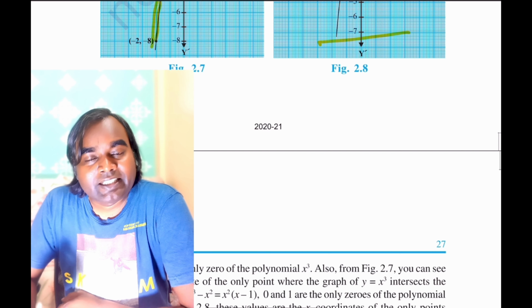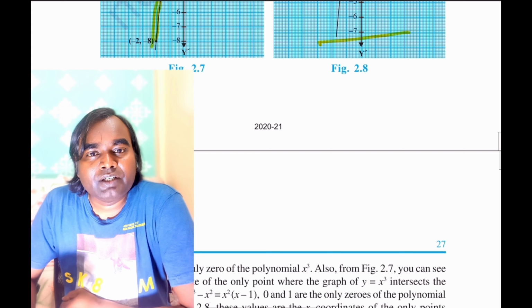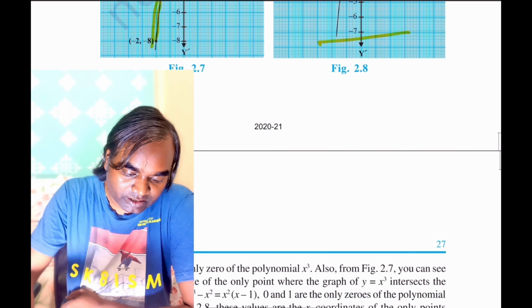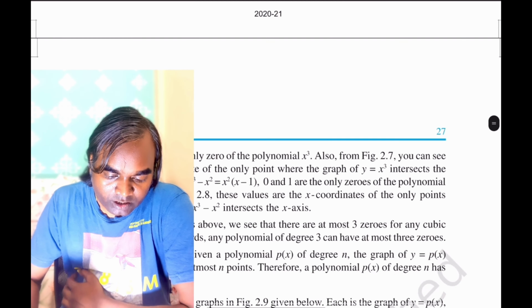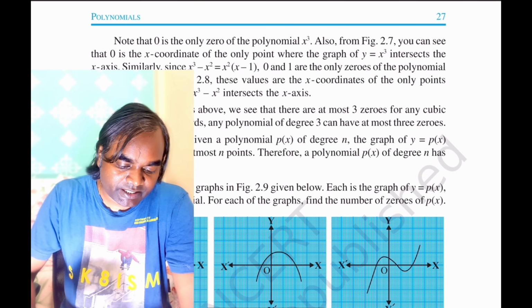So by table plotting the graph, you can find through the graph the zeros of the polynomial, and the other way of saying it is where the polynomial is intersecting the x-axis, right? So this is the explanation.